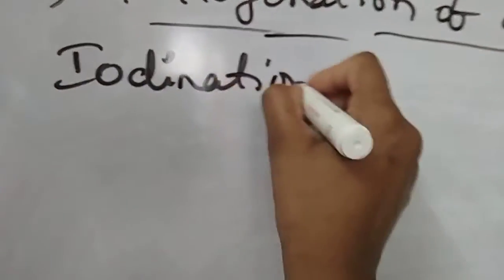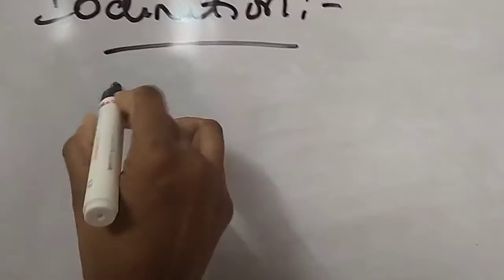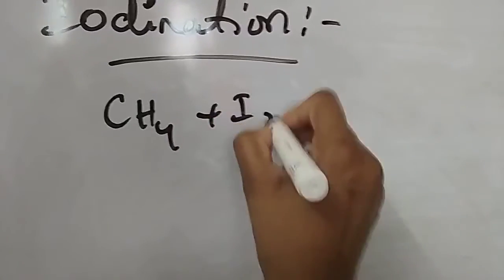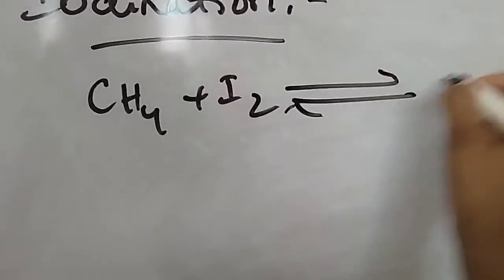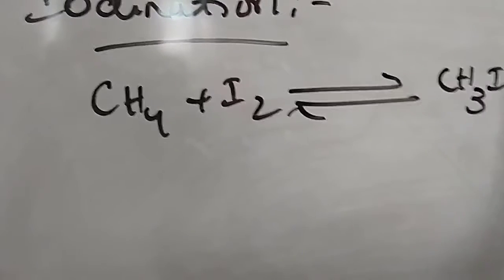Iodination is nothing but addition of iodine. Iodination of alkanes is a slow and reversible process. Reversible process means CH4 adds to I2, and that can be reversible, meaning it can form CH3I and it can go back by the reverse reaction, because of the formation of a strong reducing agent, that is HI. HI is a strong reducing agent. So generally, see this reaction: CH4 plus I2 gives CH3I plus HI.